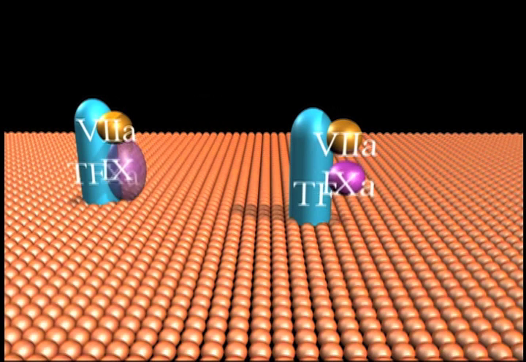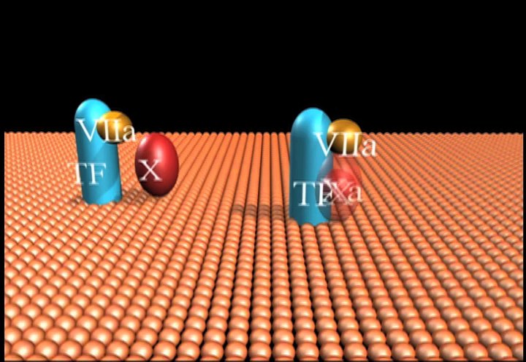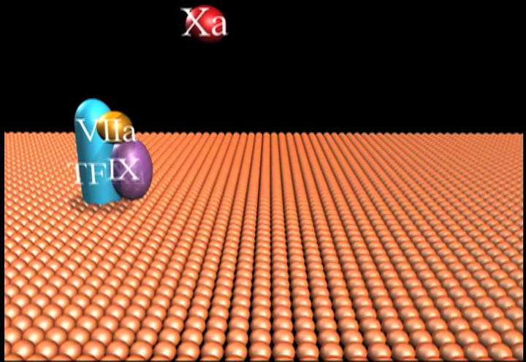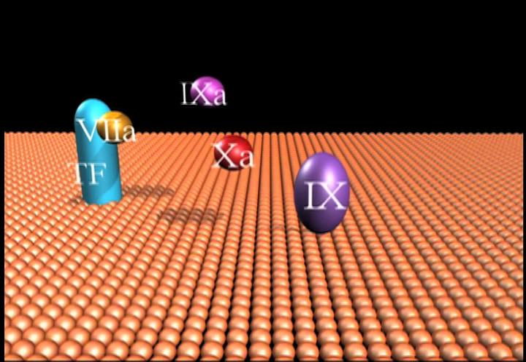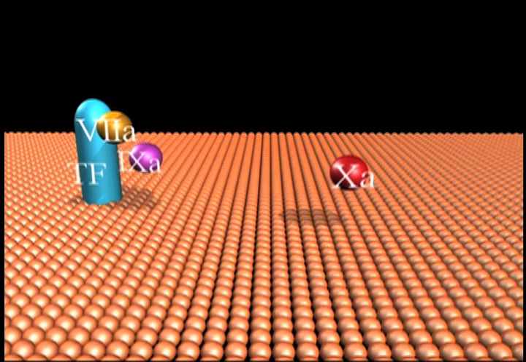Once produced, membrane-bound factor 10A can cleave one of the two sites, R152, required for factor IX activation, producing the intermediate factor IX alpha. Factor IX alpha is rapidly converted to factor IXA by the TF factor 7A complex.